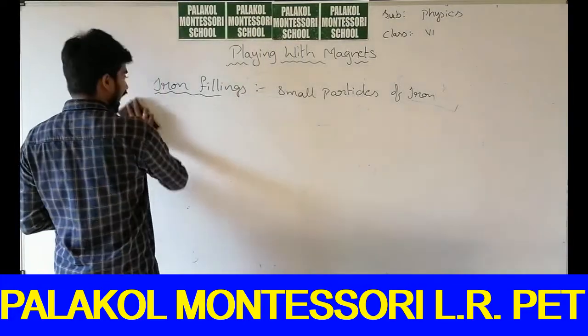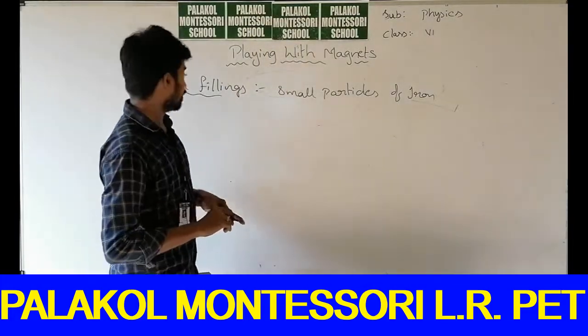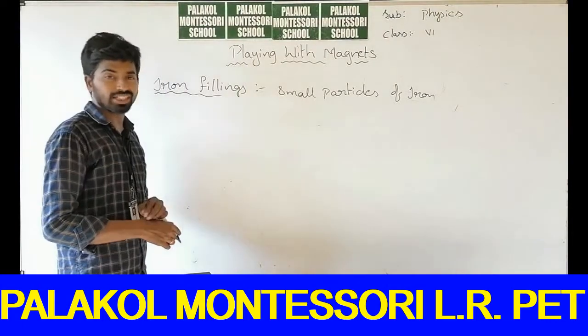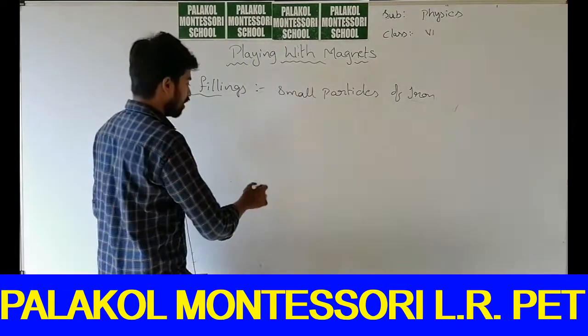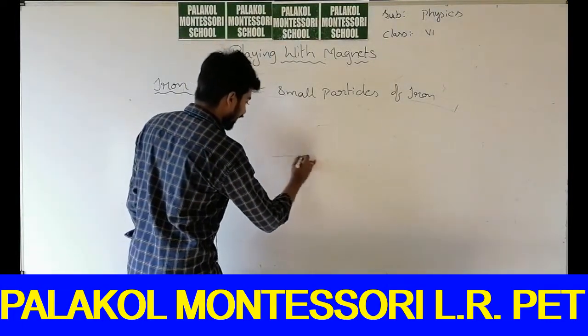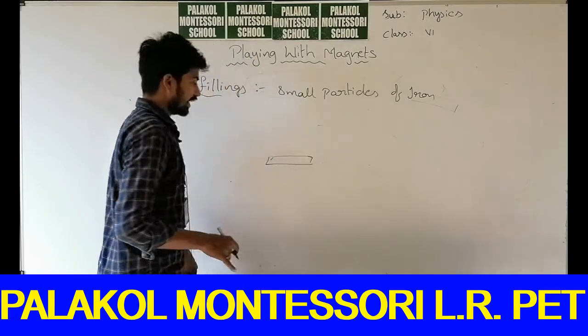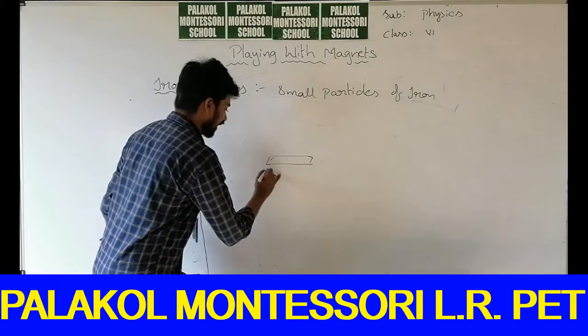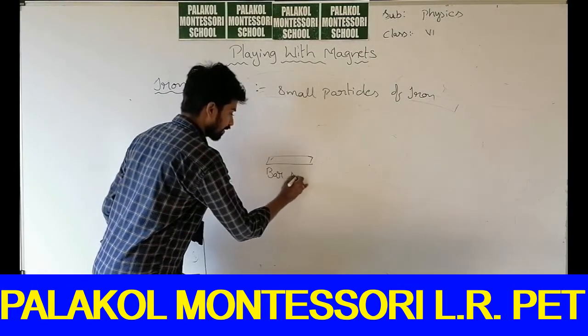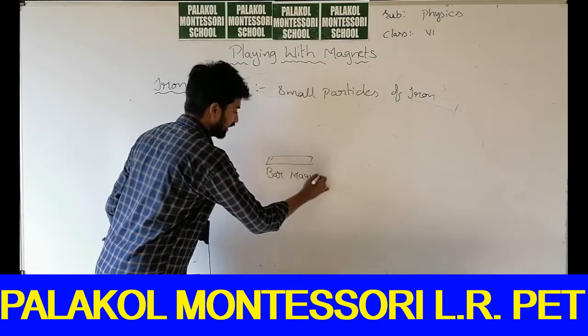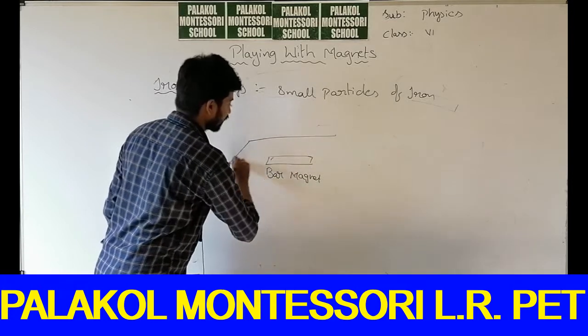So after collecting the iron filings, take a bar magnet. I have taken a bar magnet here. Take a bar magnet and place a paper on it.